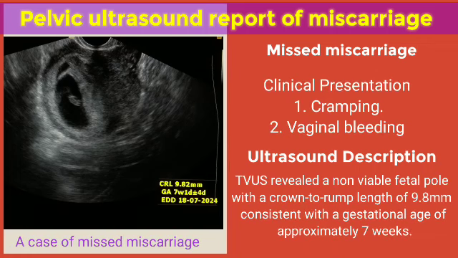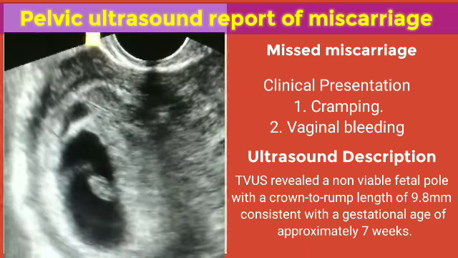Missed miscarriage. The clinical presentation includes cramping and vaginal bleeding. The image on the right is a case of missed miscarriage. The embryo seen within the gestational sac shows no cardiac activity. On transvaginal ultrasound, a non-viable fetal pole with a crown to rump length of 9.8 mm was seen, which is consistent with a gestational age of approximately 7 weeks.